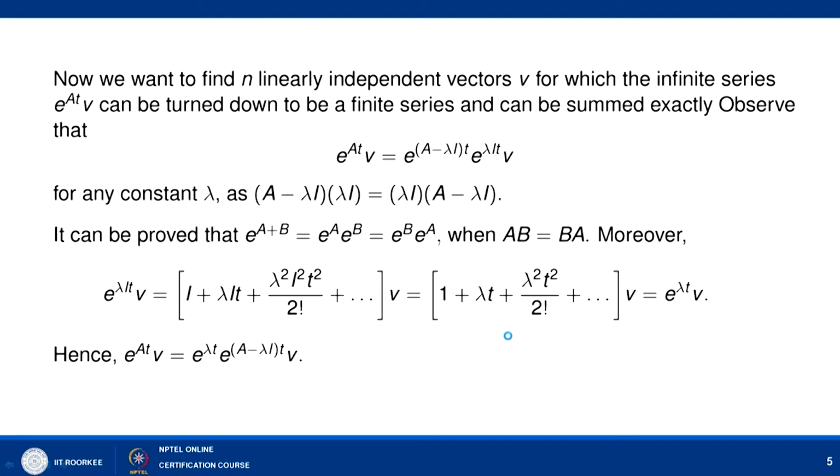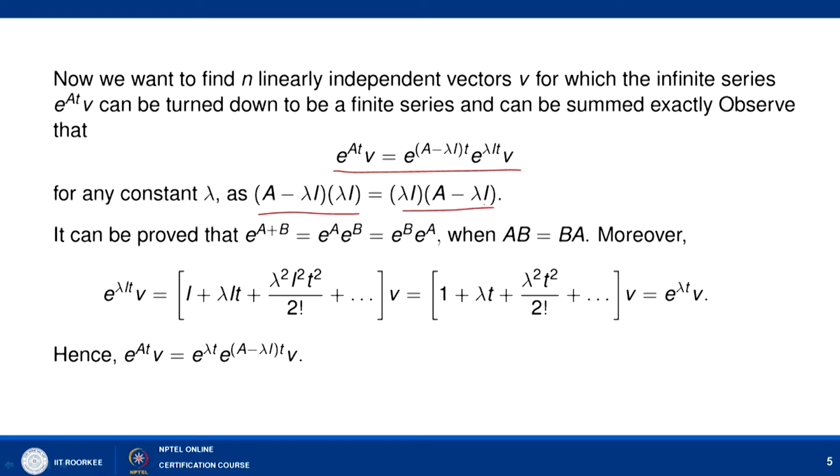To simplify e to power At, because using the infinite series formulation is quite difficult to calculate, we look at this observation: e to power At v can be written as e to power (A minus lambda I)t into e to power lambda I t into v. Here we are able to do this because these two matrices commute.